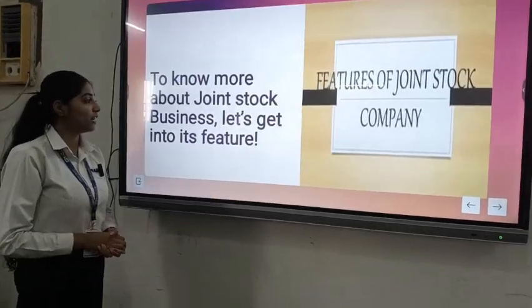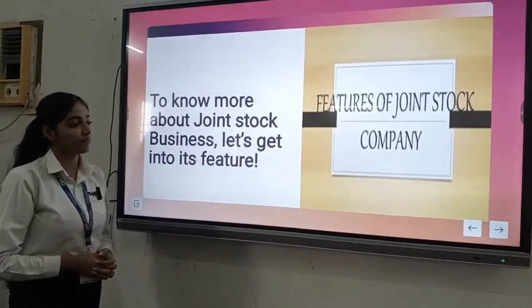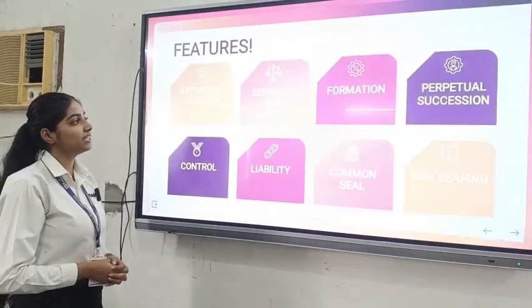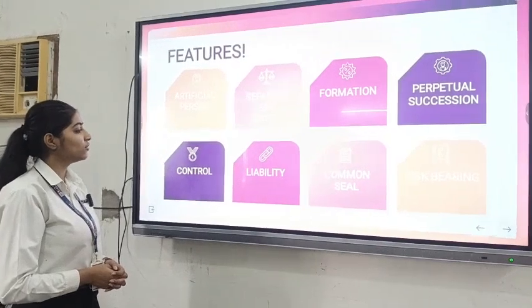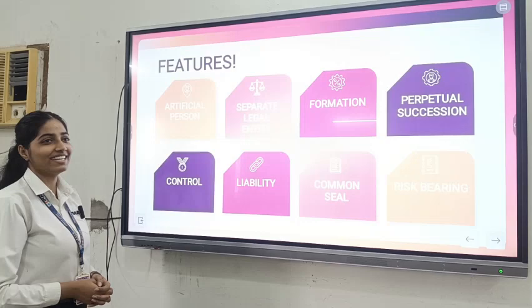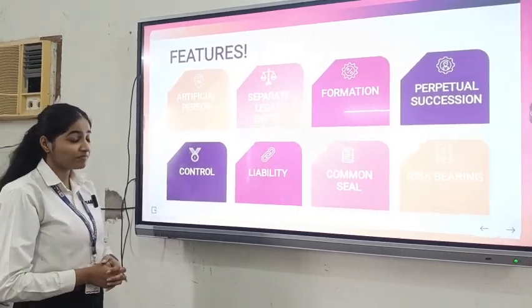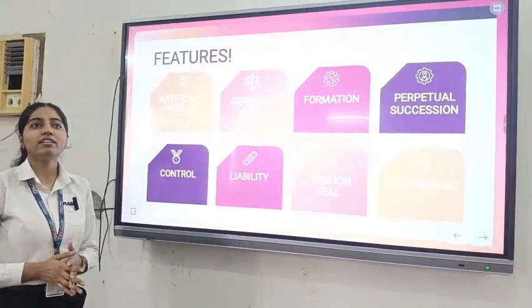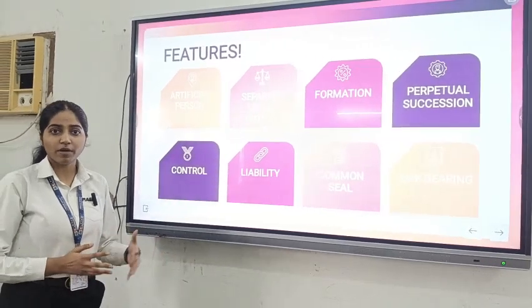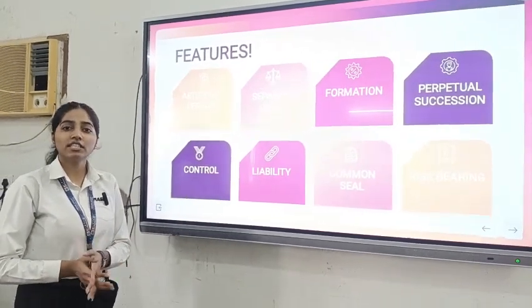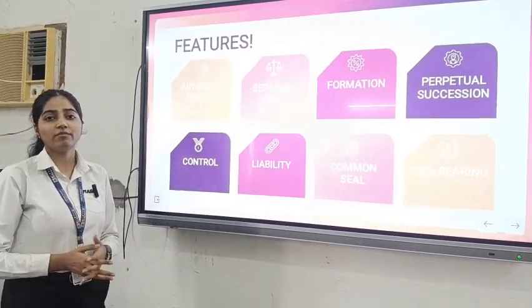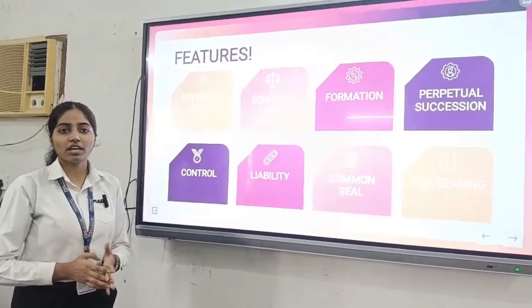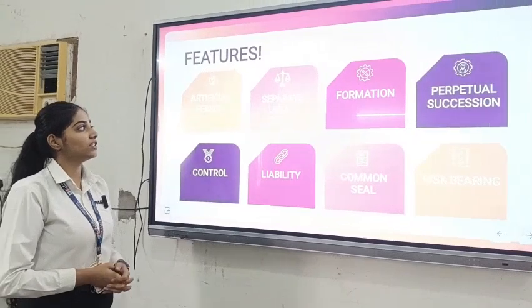To know more about joint stock company, let's get into its features. So basically there are 8 features of joint stock company: artificial person, separate legal entity, formation, perpetual succession, control, liabilities, common seal and risk bearing. First one is artificial person. A company is treated as an artificial person. It has its own name and it also has its own purpose. It can sue and it can be sued. It can borrow money, lend money, but it cannot walk, eat or talk like a normal human being, and that's why it is called an artificial person.